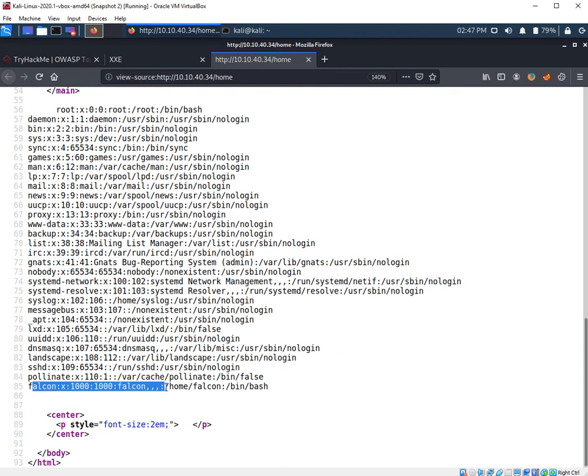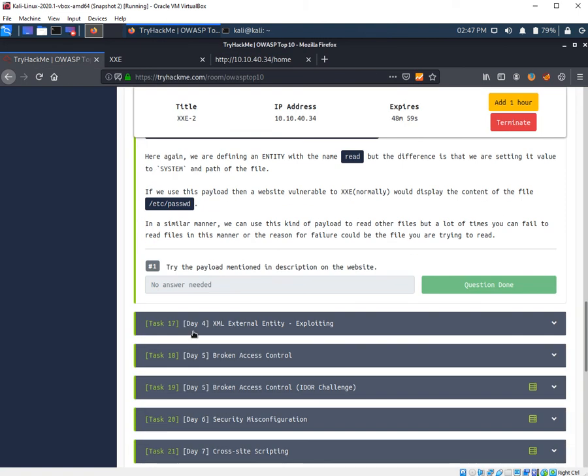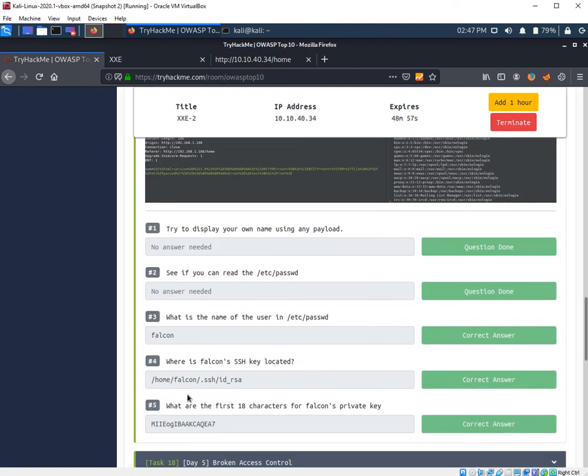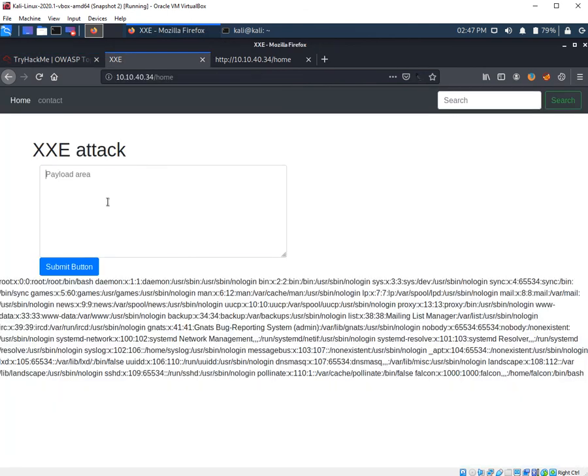Here we have a user Falcon with the user ID 1000. Let's see if we have any questions related to that. Yes, we have a question here: what is the name of the user in the etc passwd? We have the name Falcon. And where is Falcon's SSH key located? Normally the SSH key is located in this path, as you can see here. And what are the first 18 characters of Falcon's private key? So all we have to do is find Falcon's private key.